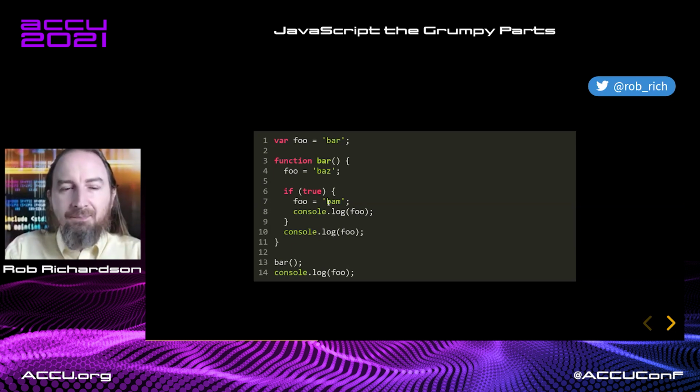Now it's bam, console log bam again. And now that we're done with the function, let's console log this outer foo again, and we get bam, bam, bam. Is that what you got? That two-phase JavaScript compiler can do some interesting things. Let's do it again. Now, in this case, we're not defining the variable at all. Now, we're not in strict mode. What happens here?